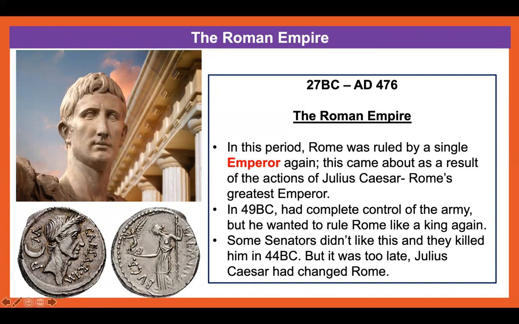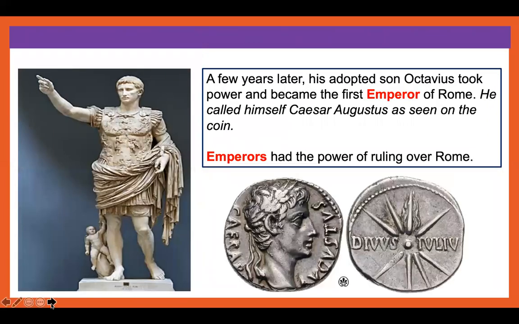And if you look to the left of your screen, you can see some Roman coins from the Roman Empire era. A few years later, his adopted son Octavius took power and became the first emperor of Rome. He called himself Caesar Augustus, as seen on the coin. Emperors had the power of ruling over Rome.